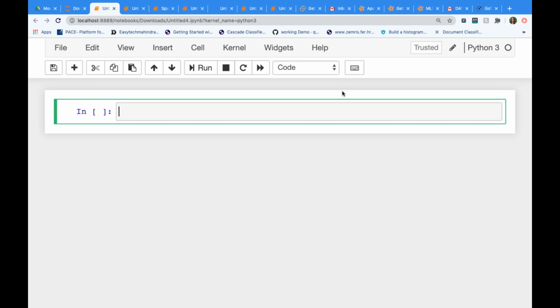But again, it's a user choice. Any IDE you can use. There is nothing good, nothing bad. But for convenience, for class, I will be using Jupyter Notebook. Jupyter is really very good when you are giving a code walkthrough, or when you are sharing your code with your teammates, or especially when you are sharing your results with your manager. Jupyter has a functionality where you can disable the code and only show the output. It's a kind of PPT. Instead of preparing a PPT, you just show the results, right?